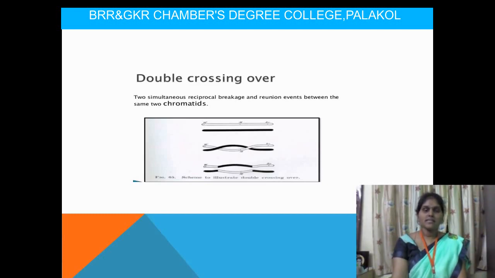The first step is synapsis. The next one is duplication or doubling of chromosomes. Next is crossing over, and the last one is terminalization. So first is synapsis. Synapsis means homologous non-sister chromatids come into contact with each other and form the synaptonemal complex. This synaptonemal complex was first discovered or observed by Moses.